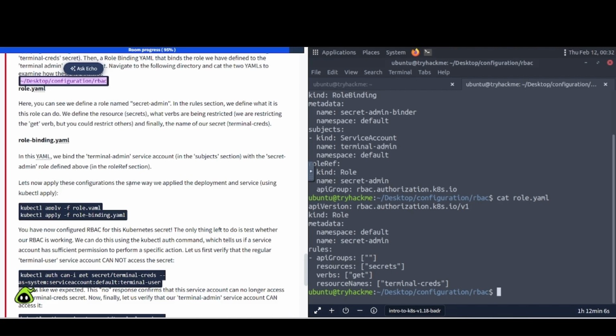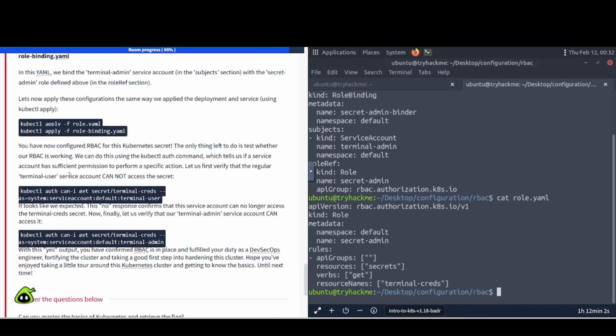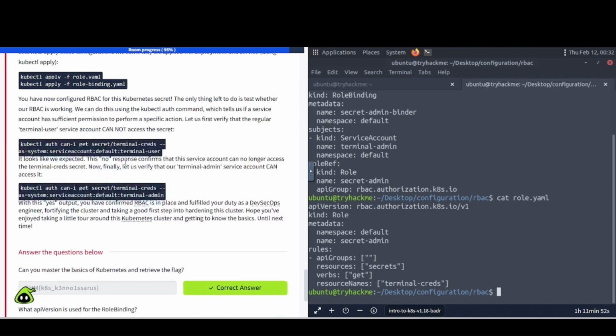Now let's apply these configurations the same way we apply the deployment and service, using kubectl apply. So if we were to do that, kubectl apply -f role.yaml, and then do it again with role-binding.yaml. You have now configured RBAC for this Kubernetes secret. The only thing left is to test whether our RBAC is working.